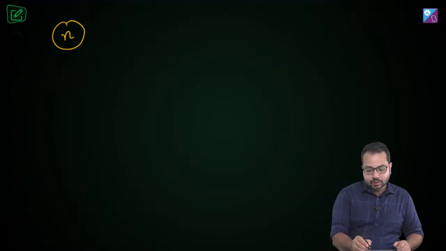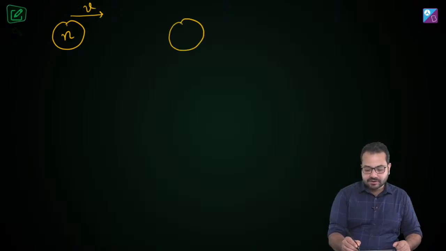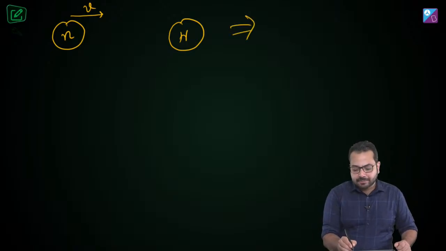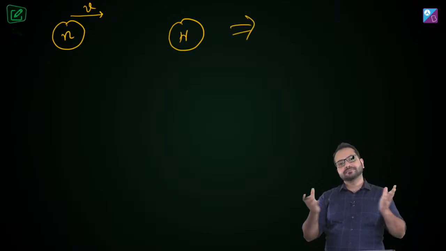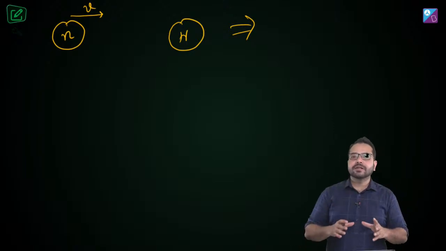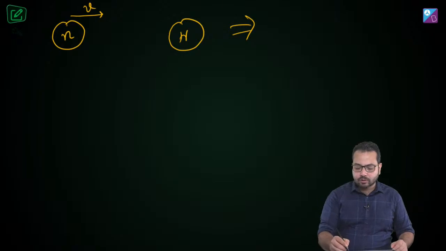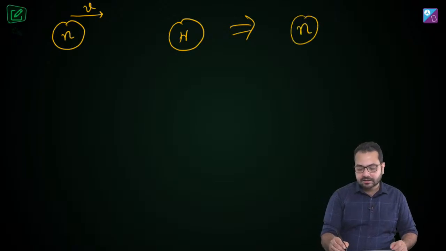So we have this neutron, it is moving with a speed v, and then we have this hydrogen atom which is stationary. So what is happening after that? When they collide, what is going to happen? It is given in the question that it is a perfectly inelastic collision. Inelastic collision meaning that they are going to move together.